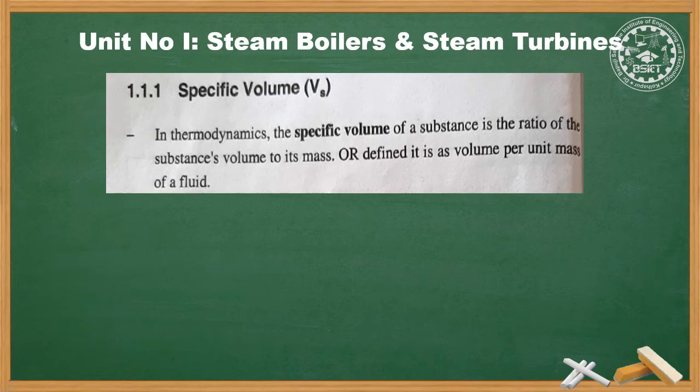The standard unit is cubic meter per kg, that is meter cube per kg. Specific volume for an ideal gas is equal to the gas constant multiplied by the temperature and then divided by pressure multiplied by molar gas of the ideal gas. Specific volume is nothing but the ratio of volume of fluid upon mass of fluid, that is Vs equal to V, volume of fluid, upon M, mass of fluid. It is also given as 1 upon density.